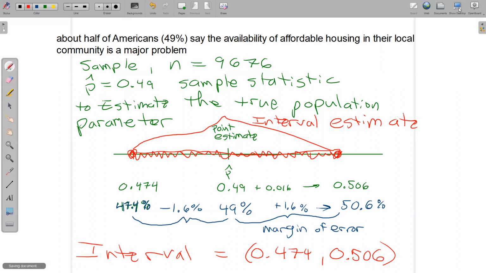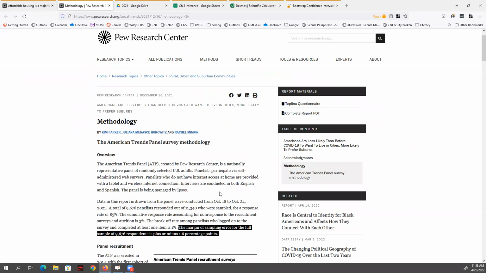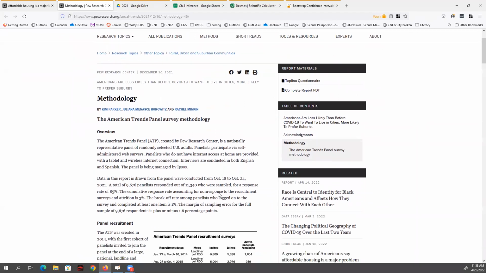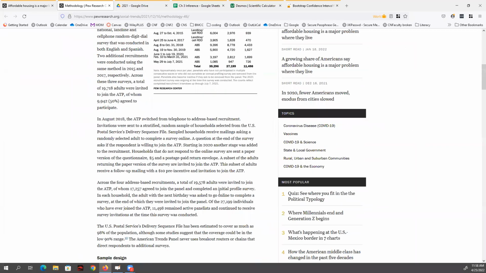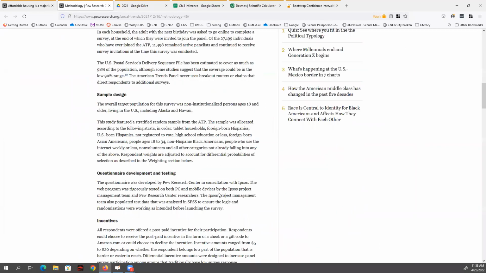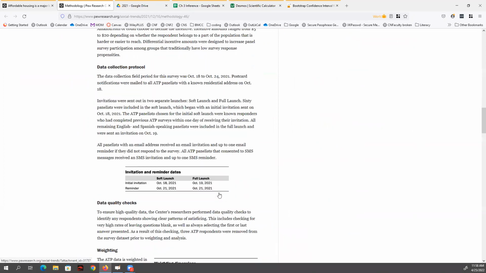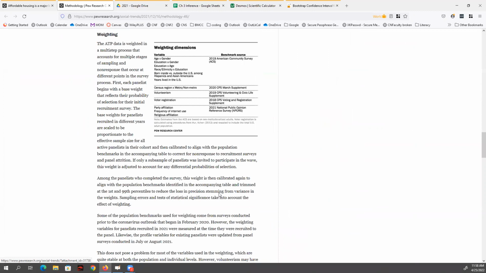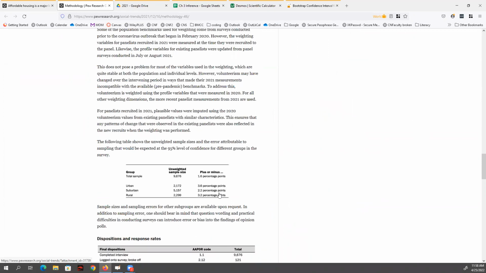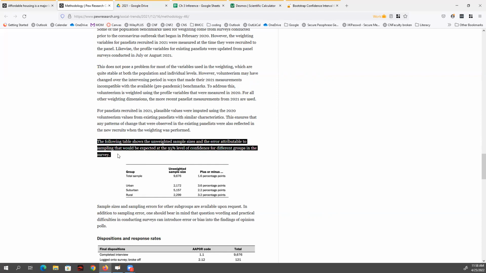So we're diving a little deeper into percentages we see in the media. It's related to an idea called confidence intervals. And if I scroll down, eventually, I'm going to see, getting closer, data collection, weighting, getting there. Here we go. The following table shows the unweighted sample sizes and error attributable to sampling. And they say they are using what's called a 95% confidence interval for this. So what does that mean, a 95% confidence interval? I'll draw a picture of it and make some statements about what it does and does not mean.